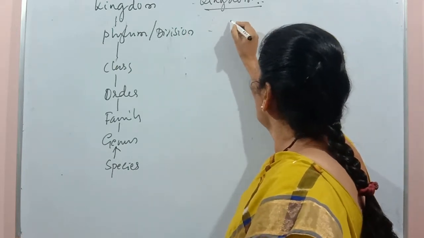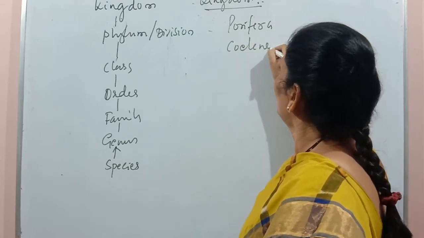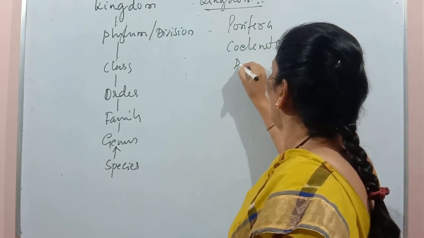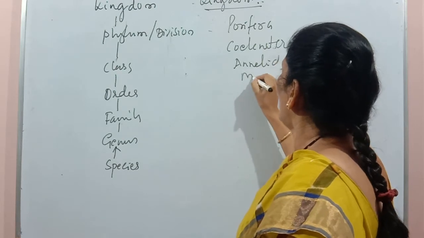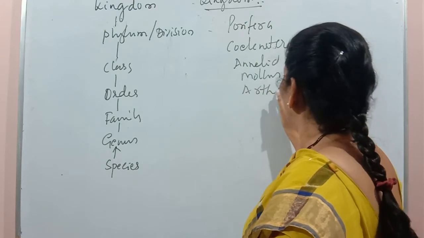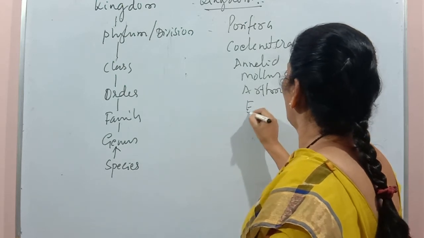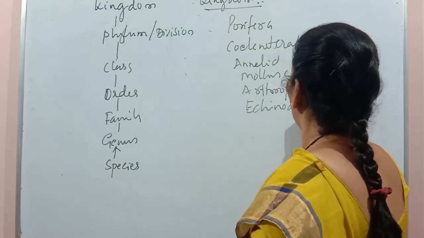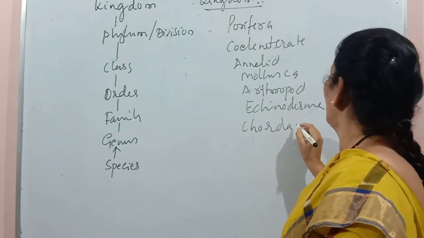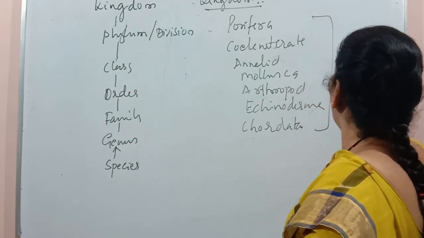For example, we are going to study many phyla in the next topics. They are Porifera, Coelenterata, Annelida, Mollusca, Arthropoda, Echinodermata, Platyhelminthes, Aschelminthes, and Chordata. They all together come under the kingdom Animalia.